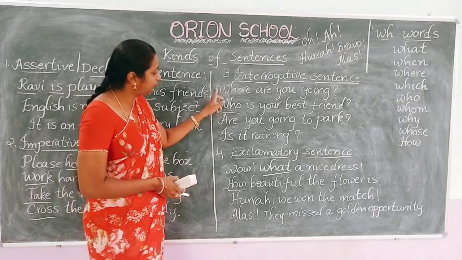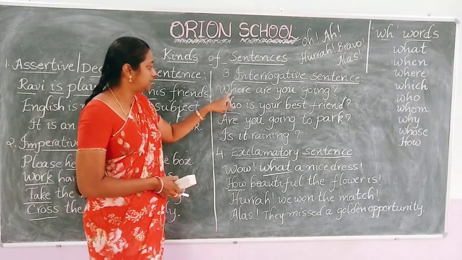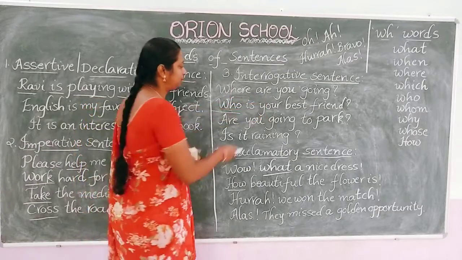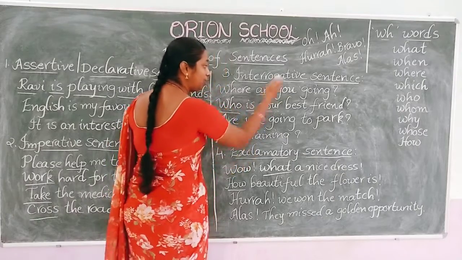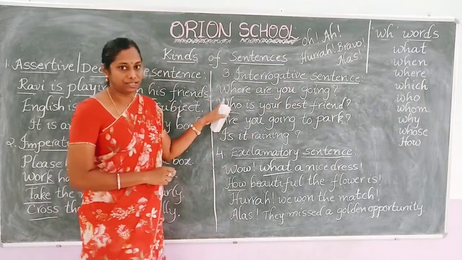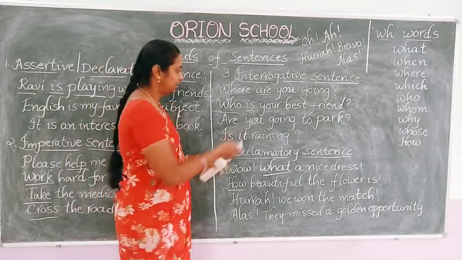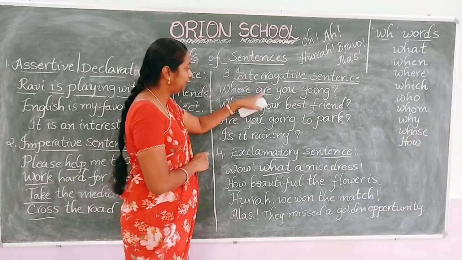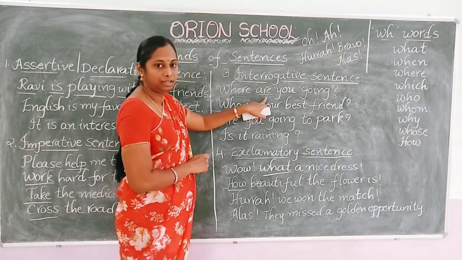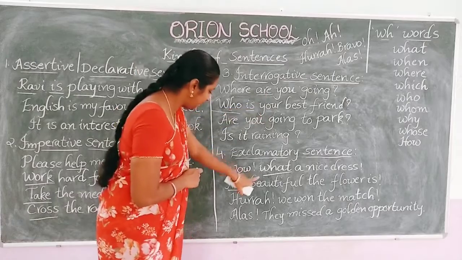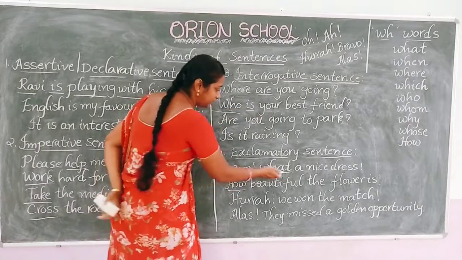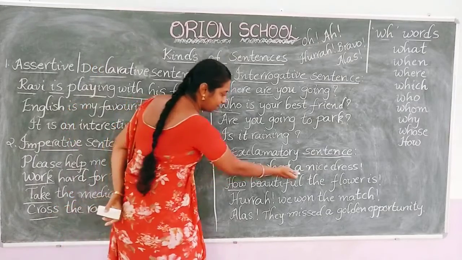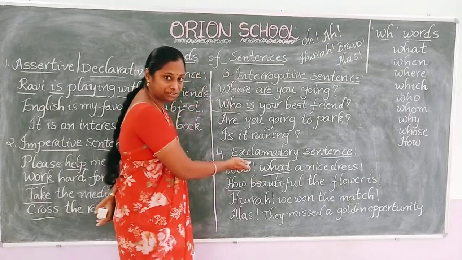Here we have to remember that in interrogative sentences, whenever we use a double H word, immediately after that we have to use a helping verb. Then only it will be an interrogative sentence. Have you understood? Whenever we make a question with double H words, immediately after that we use a helping verb. Do we have any helping verb here? What a nice dress. There is no helping verb, so it is an exclamatory sentence.